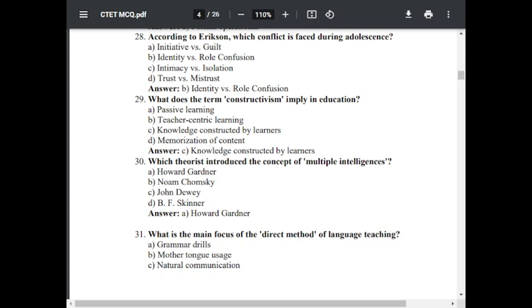Question number 30. Which theorist introduced the concept of multiple intelligences? Option A, Howard Gardner. Option B, Noam Chomsky. Option C, John Dewey. Option D, B.F. Skinner. The correct answer is Howard Gardner.